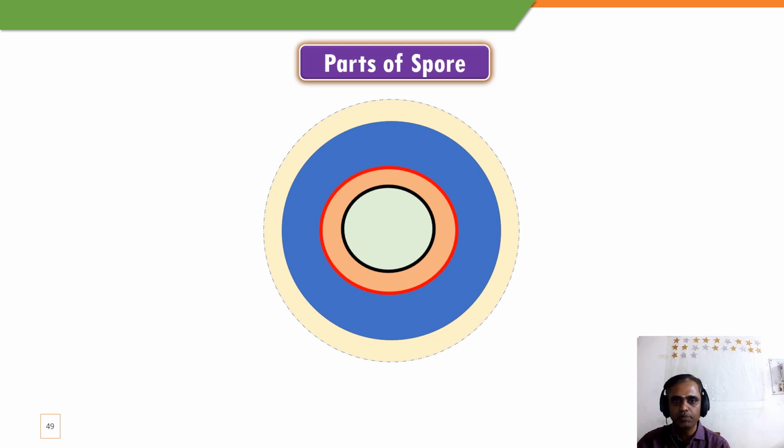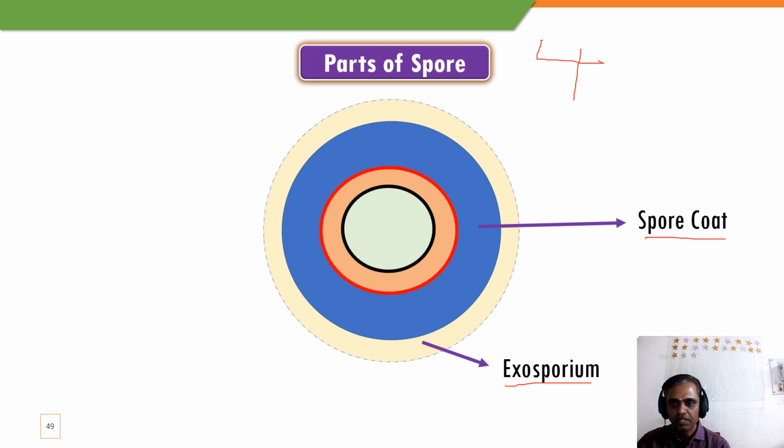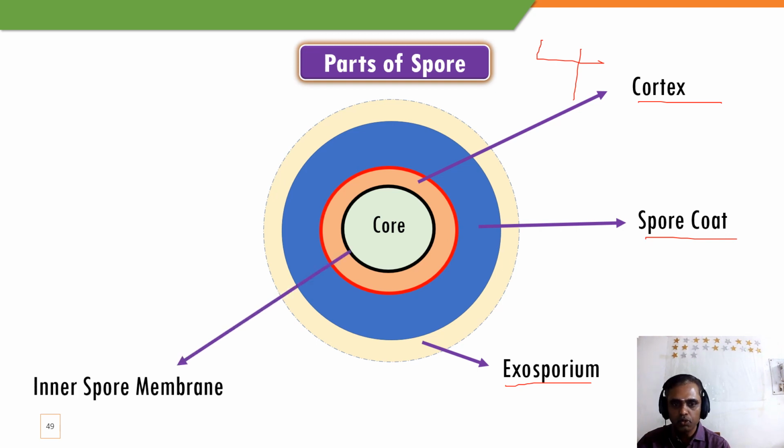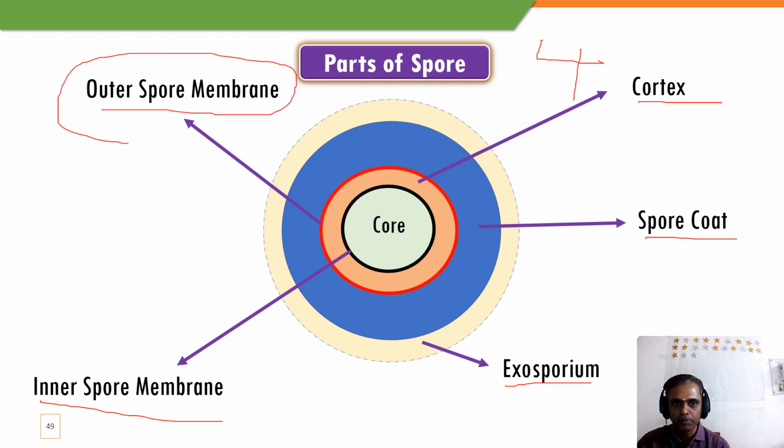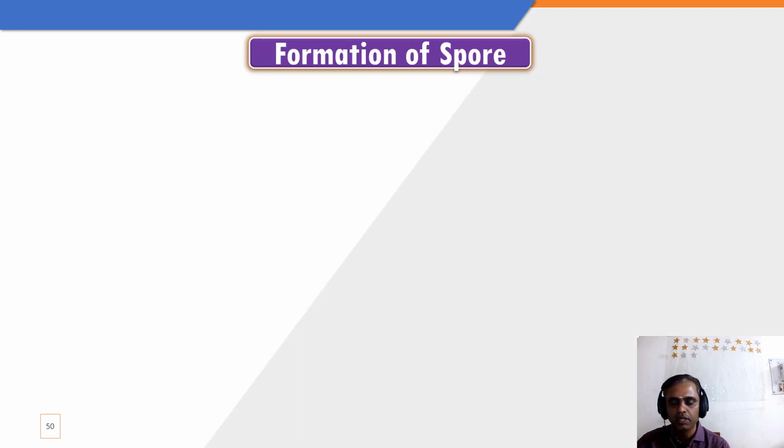Now we'll study the parts of the spore. There are four parts. The outer layer is known as the exosporium, the next layer is the spore coat, then the cortex, and the last one is the core. Inside you can see the inner spore membrane and the outer spore membrane. But the things to remember are only the four parts: exosporium, spore coat, cortex and core, and the bacteria are present inside the core.